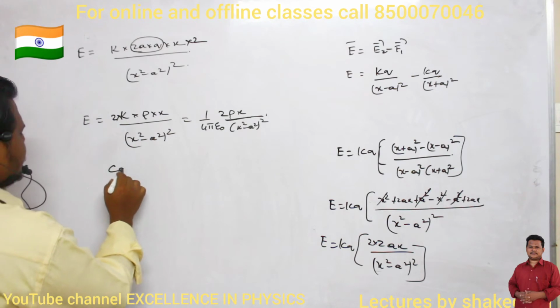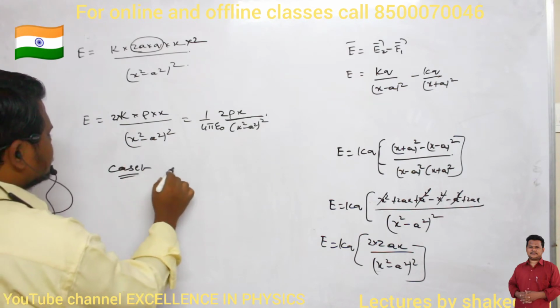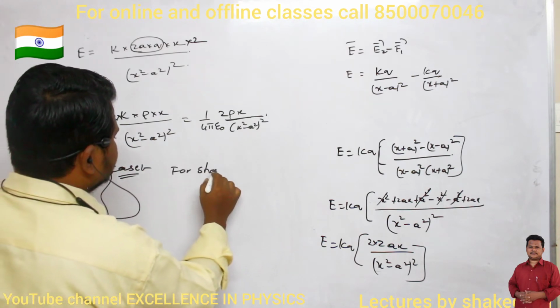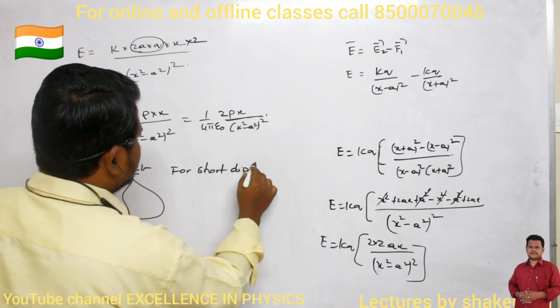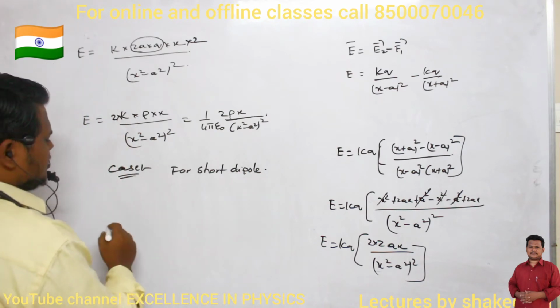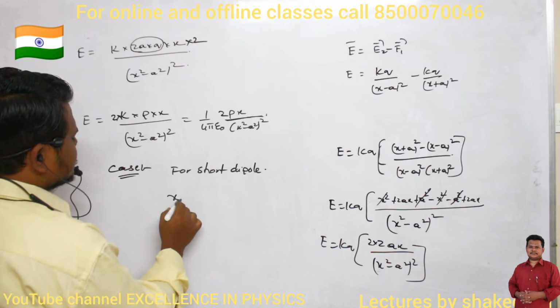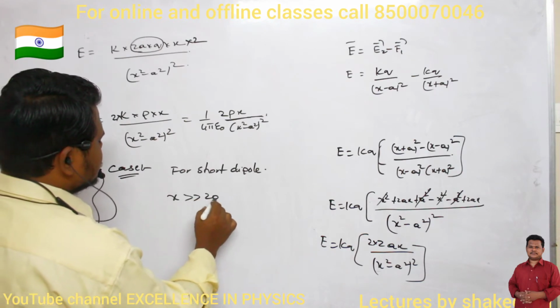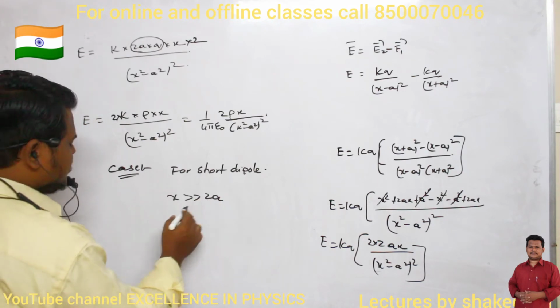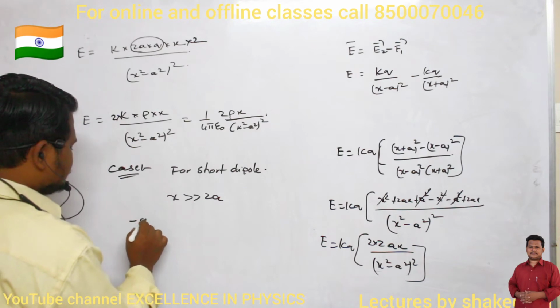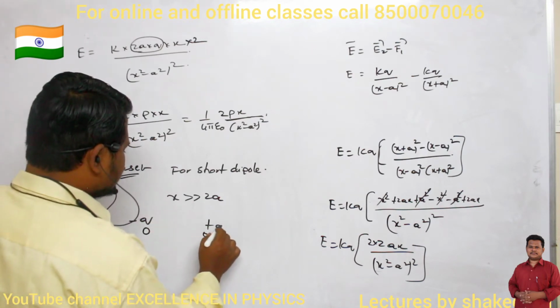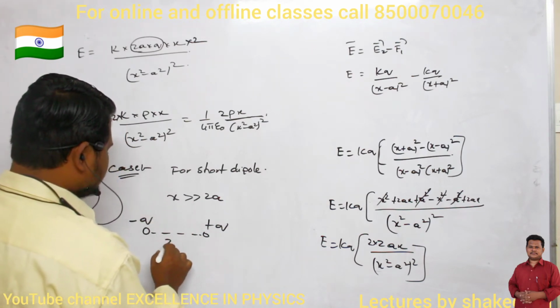So then we will write one case here. What is the case? For a short dipole. What is meant by a short dipole? A short dipole means the x value is much greater than the 2a value. What is meant by 2a? This is the negative charge, this one is the positive charge, and this distance is called 2a.